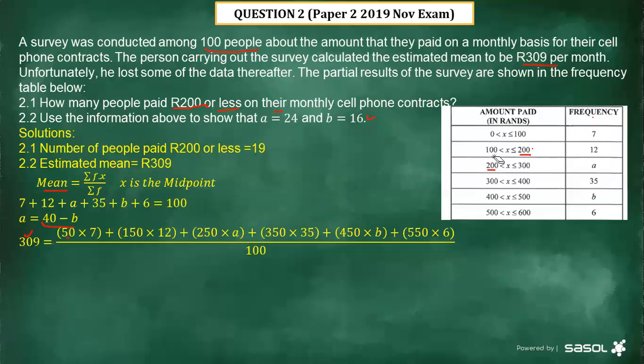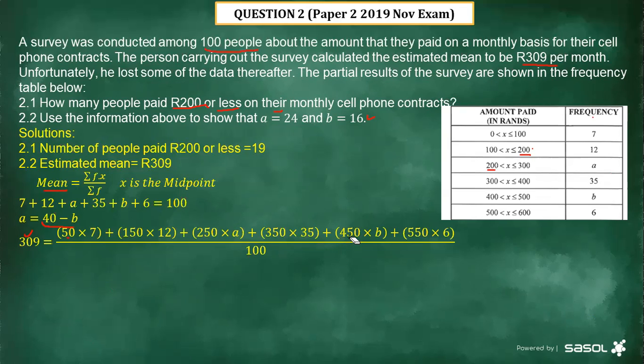150, 100 plus 200 divided by 2 gives us 150, multiplied by 12, plus, then you do the same with this one, 200 plus 300 divided by 2, multiplied by the frequency, which in this one is A, plus 350. Where do we obtain 350? We say 300 plus 400 divided by 2, multiplied by the frequency, which is 35.